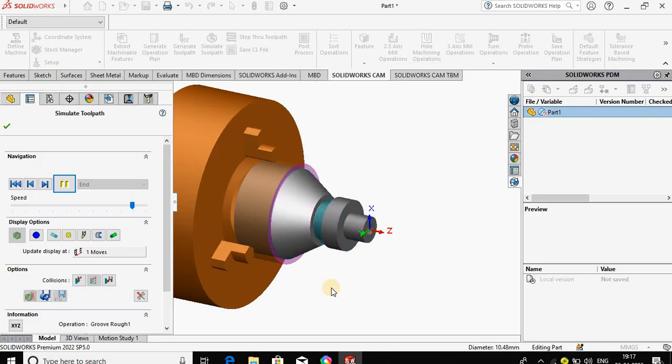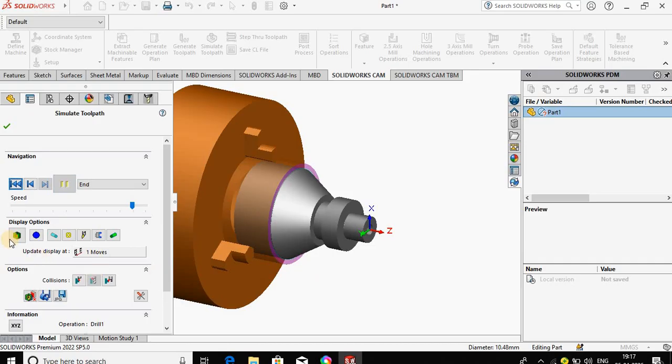Then the grooving operation, grooving rough pass, and finally the finish pass.